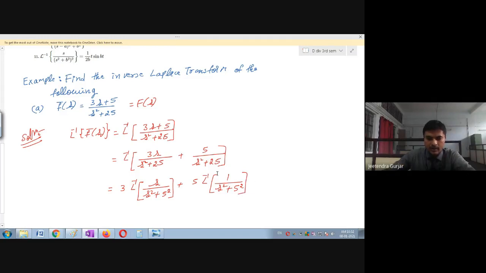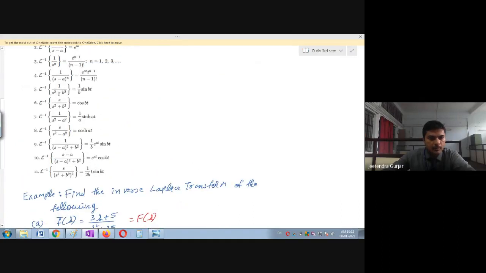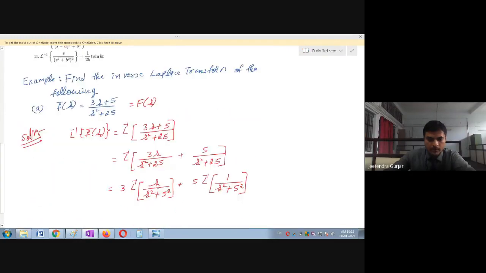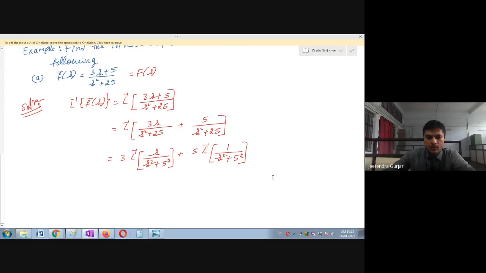So now you can see, is it not comparable to this formula list? Yes, we can compare. Which formula do I use for s divided by s square plus 5 square? 5 square is a constant, so I will take this as a only. So I can write it like this, and I will rewrite the formula once again, don't worry.